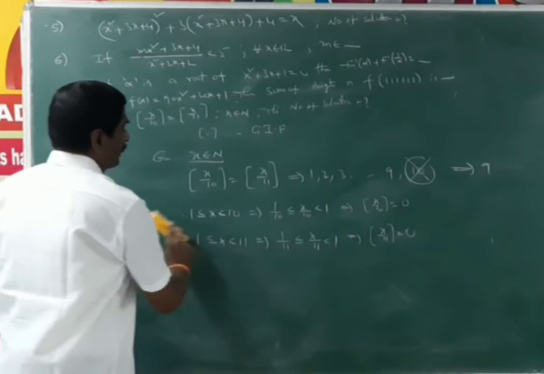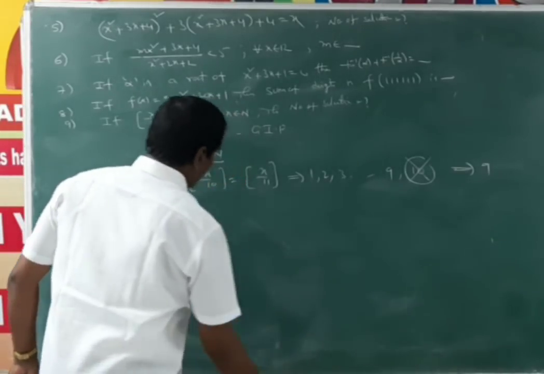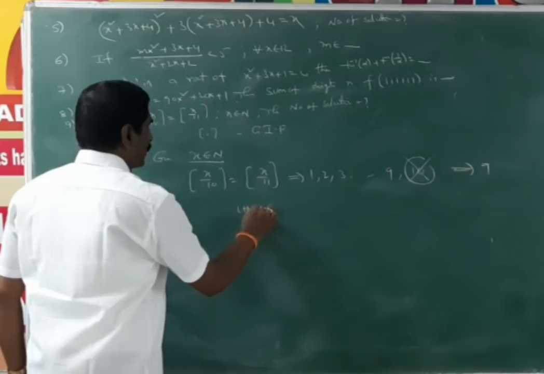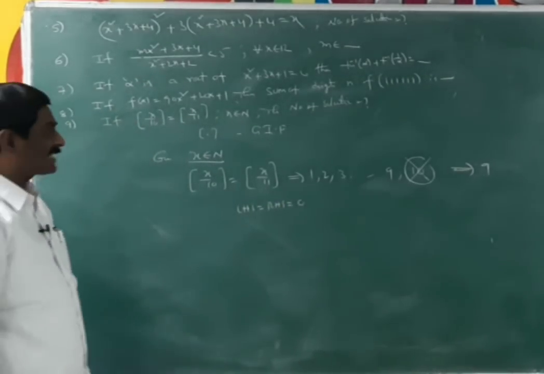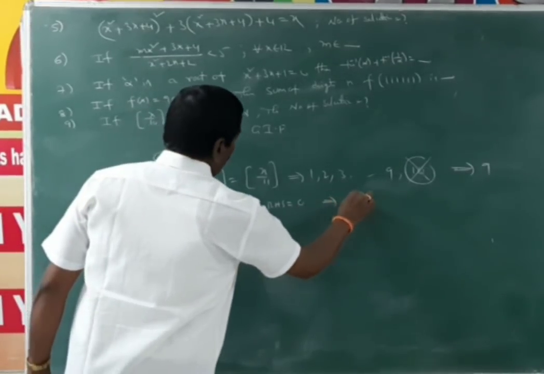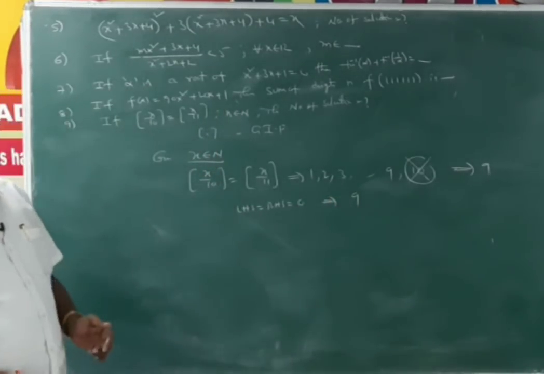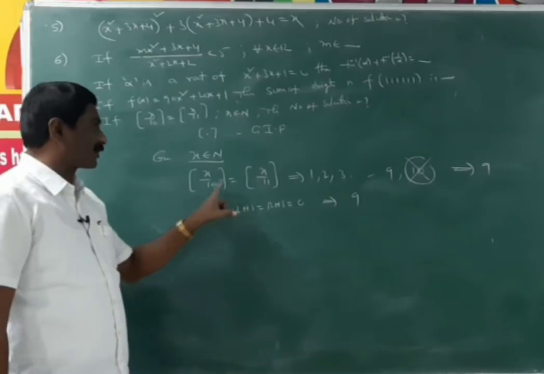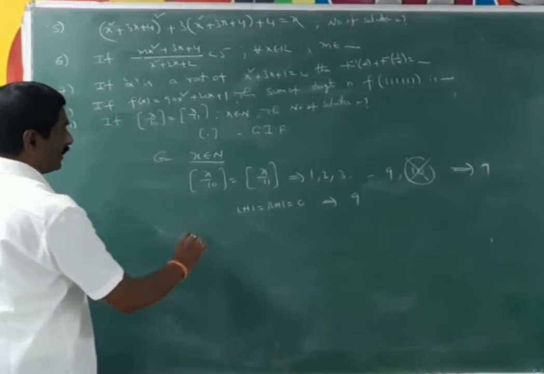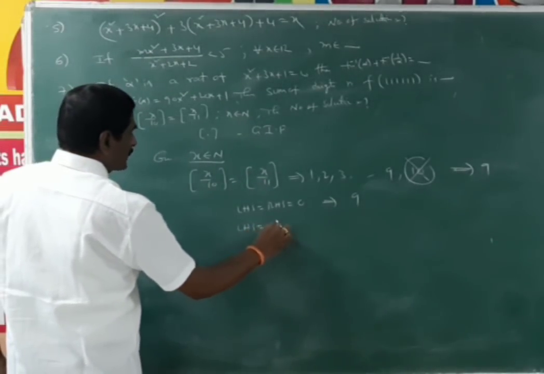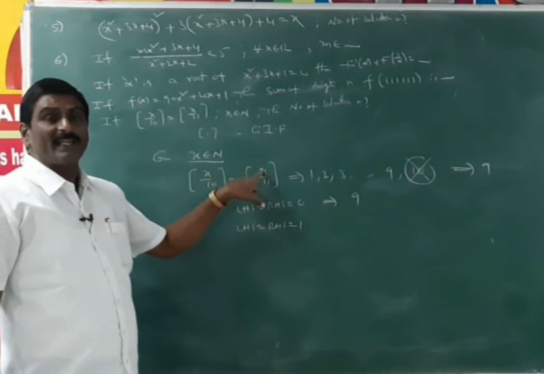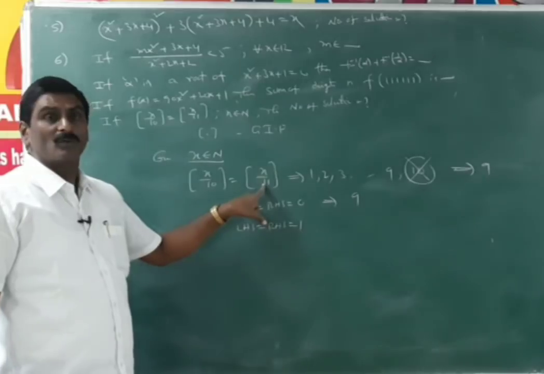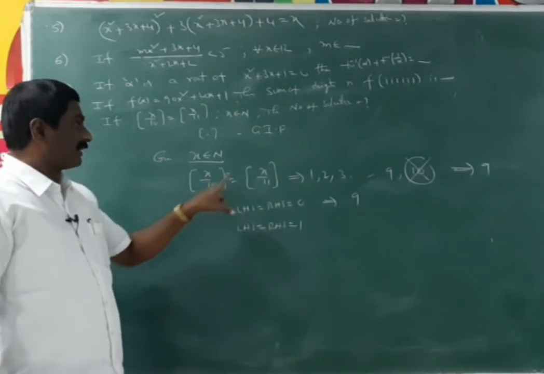So if LHS is equal to RHS is equal to 0, the number of possible solutions is 9. Suppose next the floor function value is 1. That means floor of x by 10 is equal to floor of x by 11 is equal to 1. LHS is equal to RHS is equal to 1. It starts from 10, but at 10, the value of 10 by 11 is 0, so it fails. At 11, it is 1 and the other is also 1.